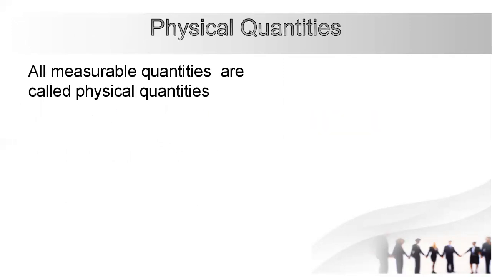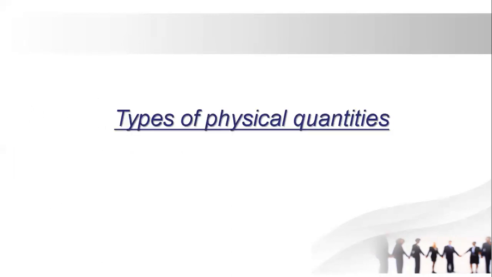Once again, a little bit of revision of the lecture. First, we studied physical quantities. Physical quantities are all measurable quantities. If you can measure a quantity, it will be a physical quantity. If you cannot measure a quantity, it will not be a physical quantity. For example, you cannot measure feelings, so they are not physical quantities. We can measure pressure, we can measure time, so these are physical quantities.